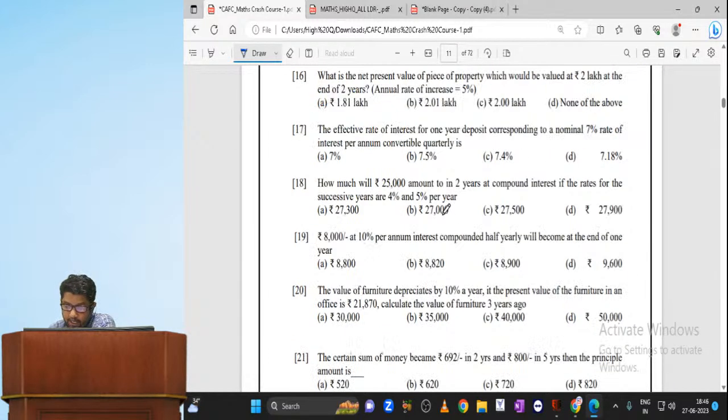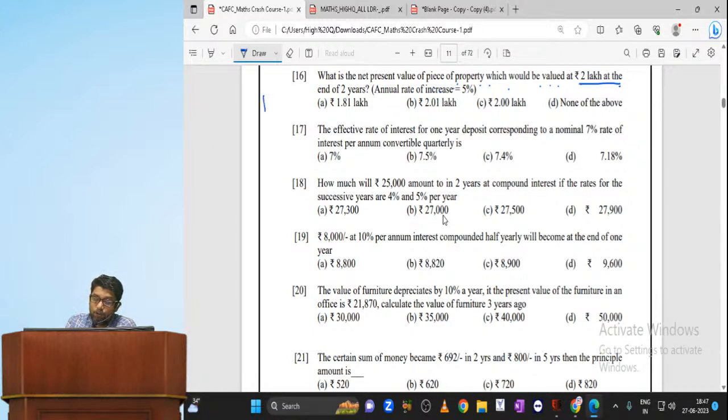37,200 rupees. Now, what is the net present value of the piece of property which would be valued 2 lakhs at the end of 2 years? So they ask you to find out the present value, my dear. That is principal they ask you to find out. What is the net present value of the property which would be valued 2 lakh rupees at the end of 2 years?